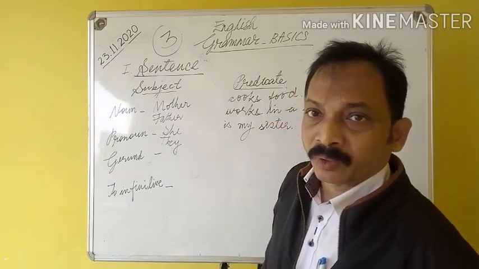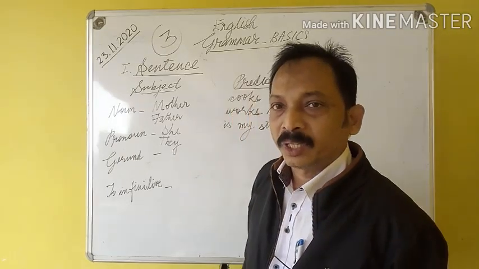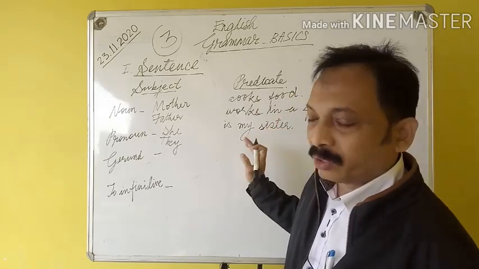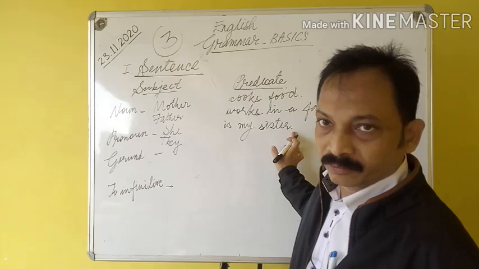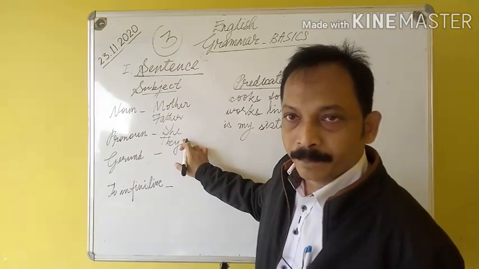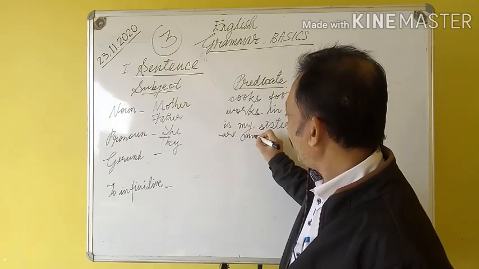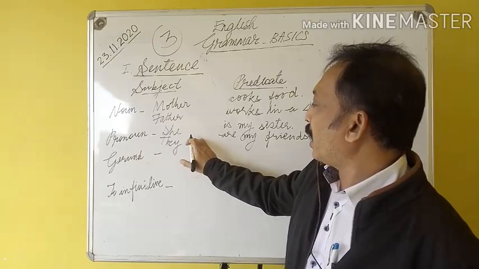So what is a pronoun? A pronoun is used in place of a noun. A pronoun is a word used in place of a noun. So in place of this noun I can use the pronoun she. She is my sister. Also they is a pronoun. They are my friends.